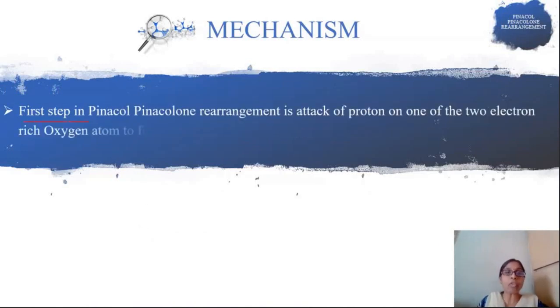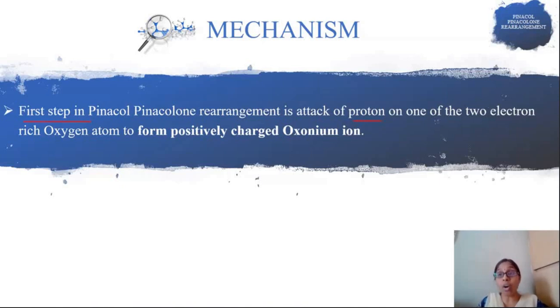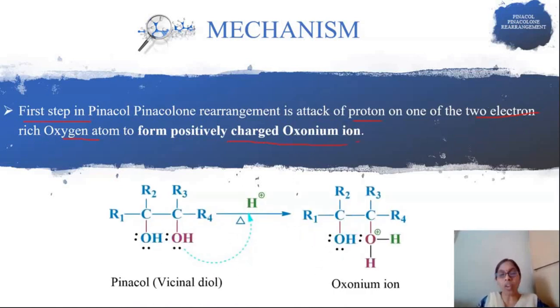In the first step of this rearrangement, the attack of a proton takes place on one of the two electron-rich oxygen atoms to form a positively charged oxonium ion. What is happening in this first step? Proton attack takes place on one of these hydroxyl groups, which are electron-rich groups, and formation of a positively charged oxonium ion takes place.